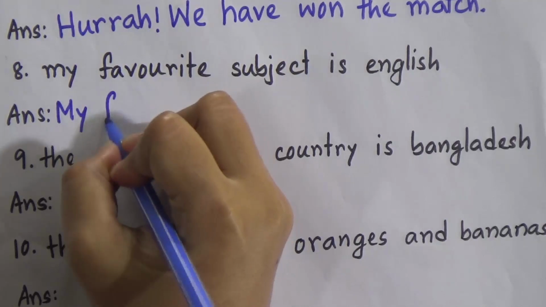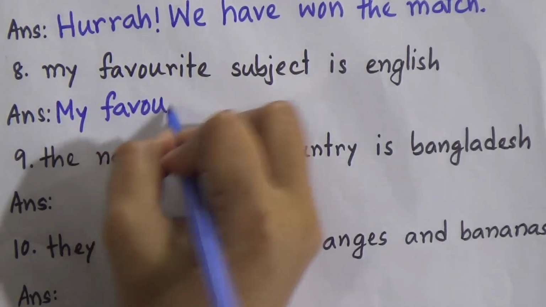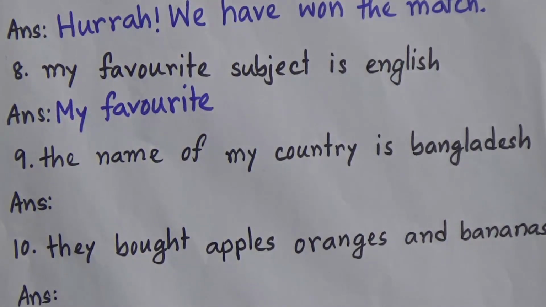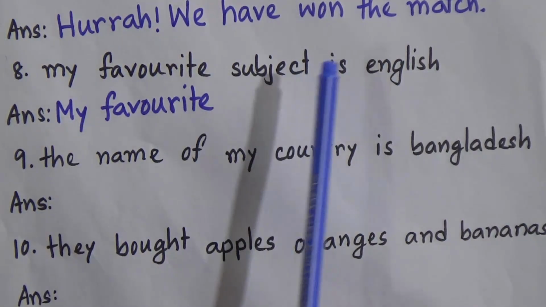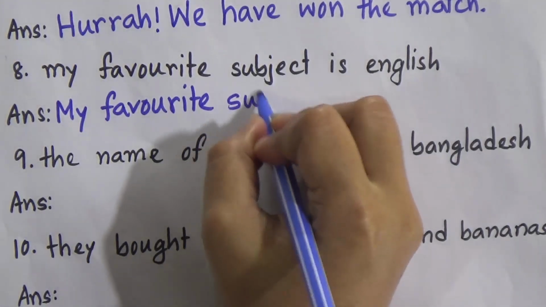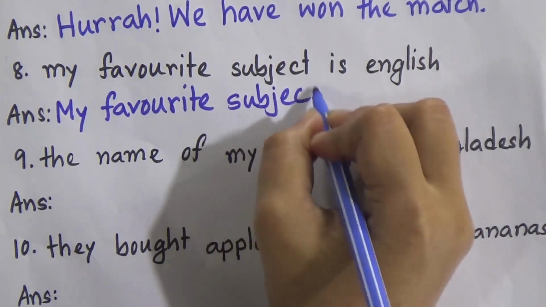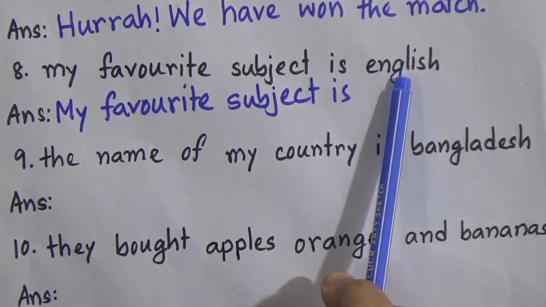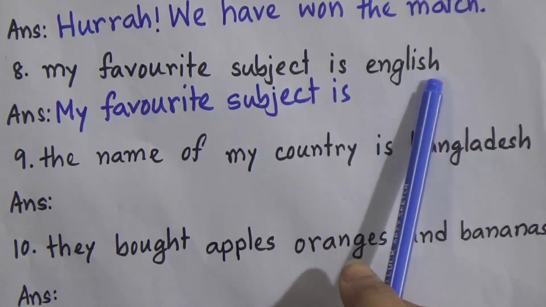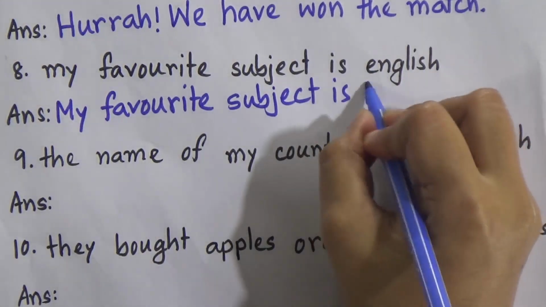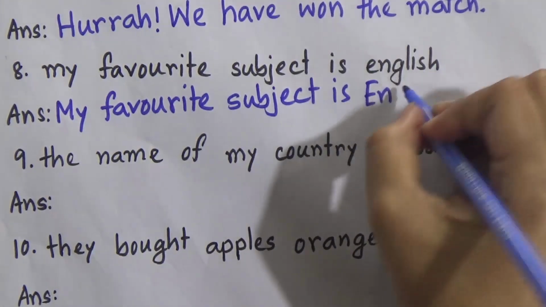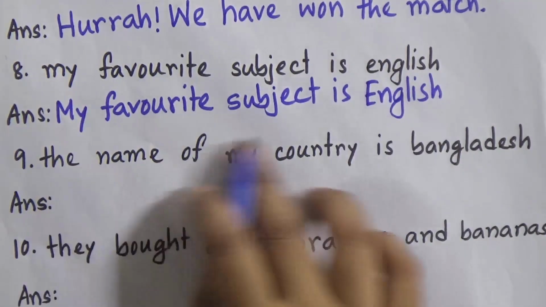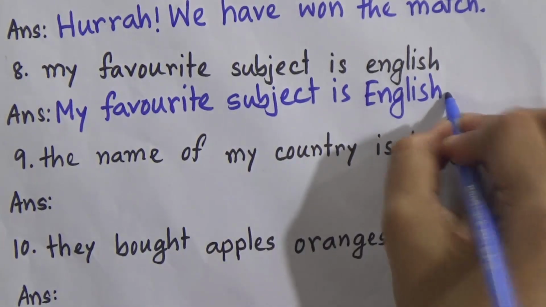So, my favorite subject is, now look, English. This is the name of the subject, so it will be a capital letter, English. And this is a statement, so we will give a full stop.